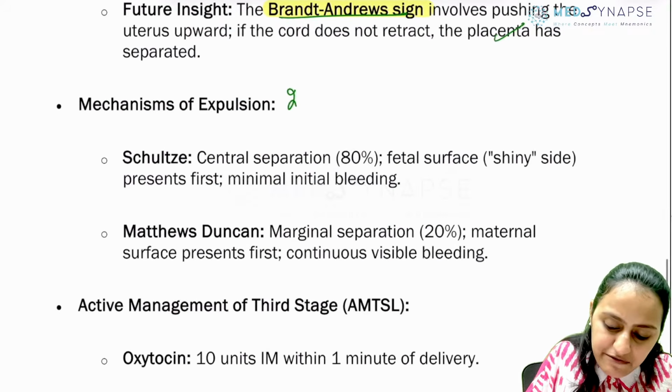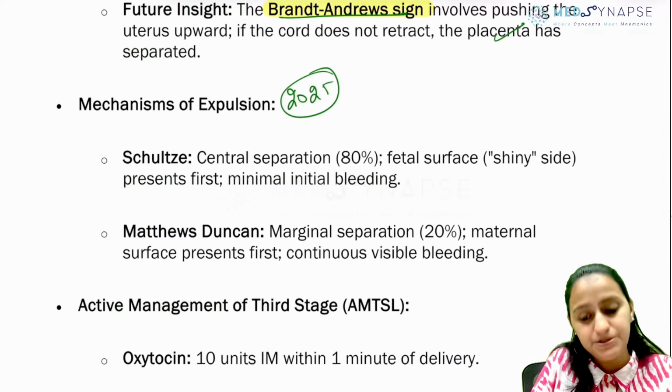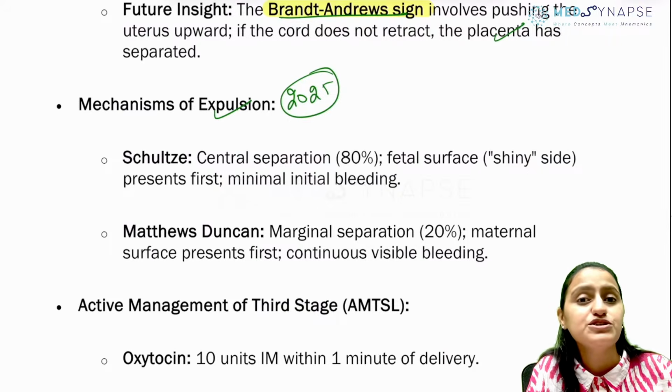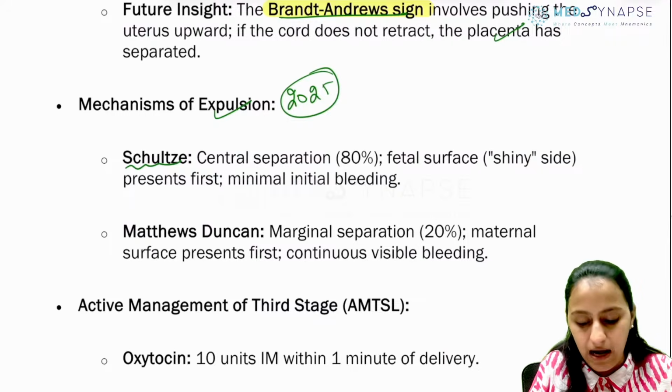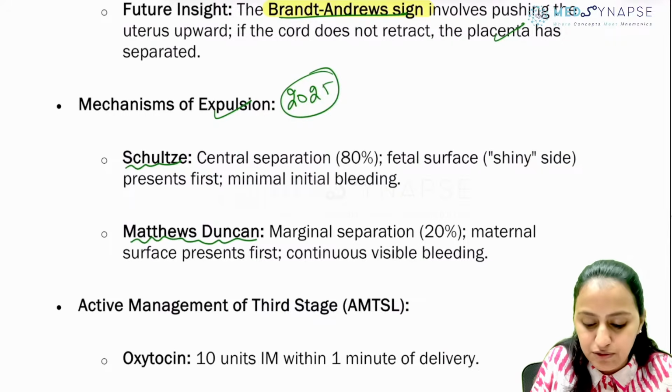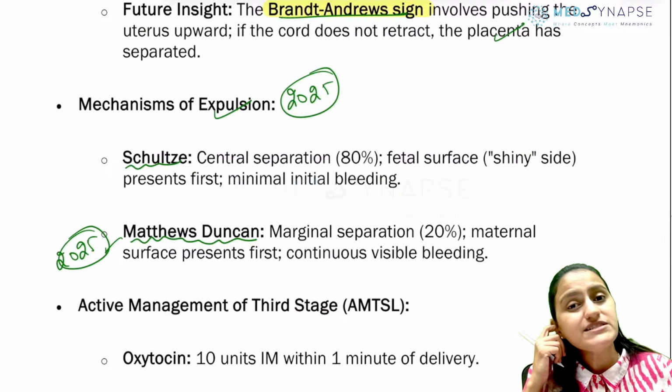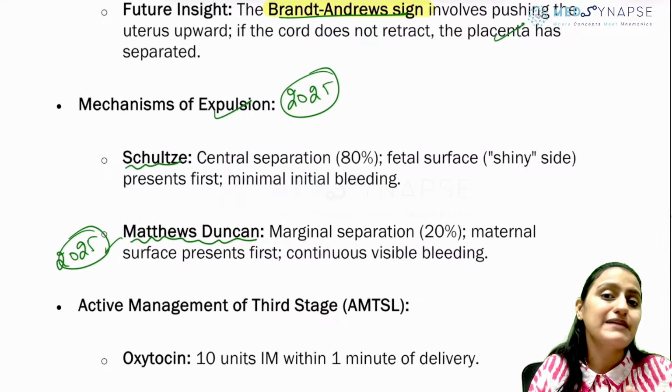Recent 2025, last year exam question: mechanisms of expulsion of the placenta. So two methods, right? Two ways that the placenta can come out: the Schultz and the Matthews-Duncan method. This was asked last year. So what is the Schultz method and the Matthews-Duncan method?